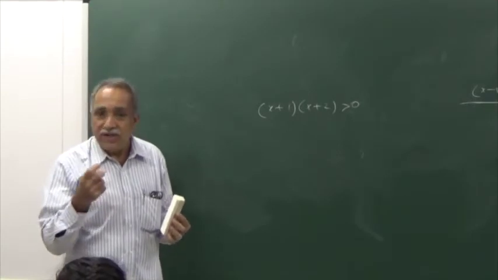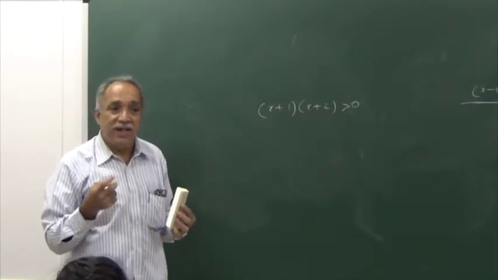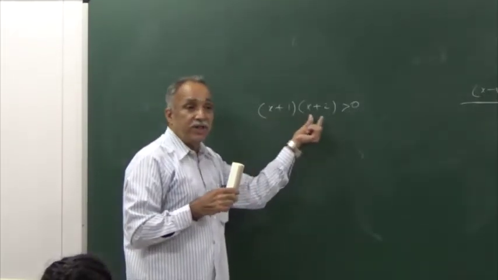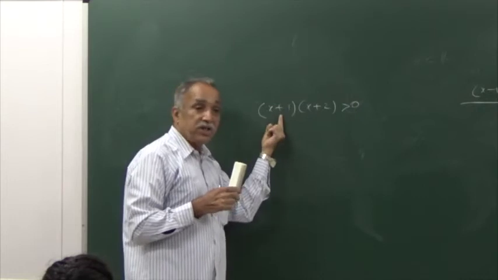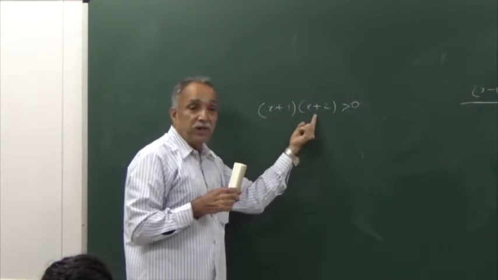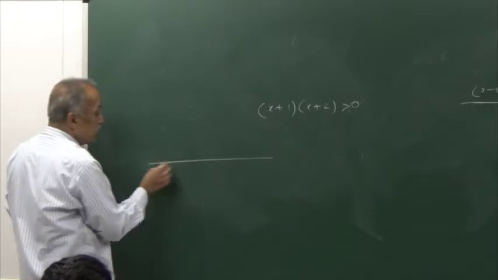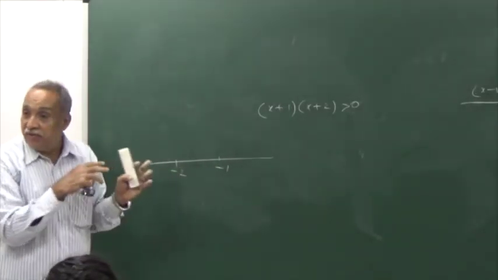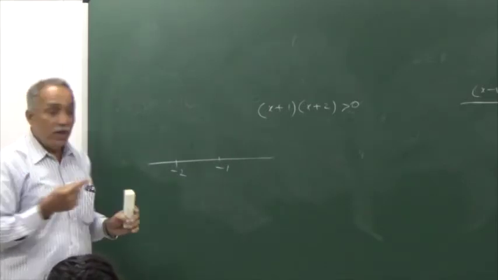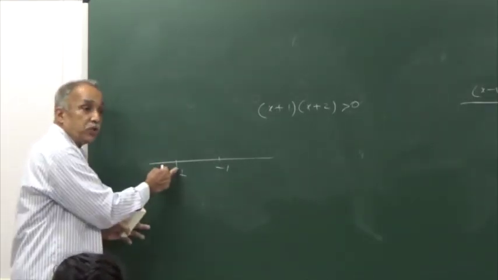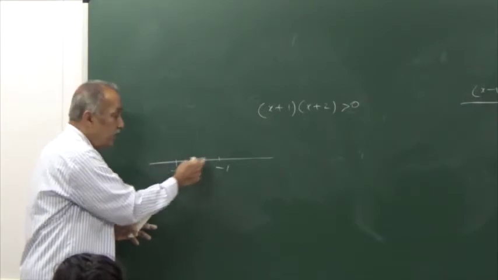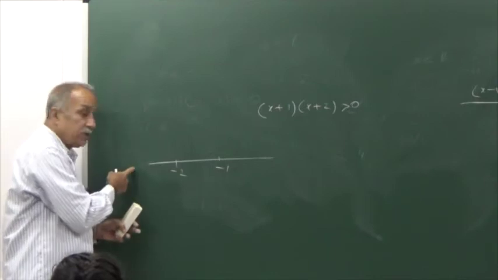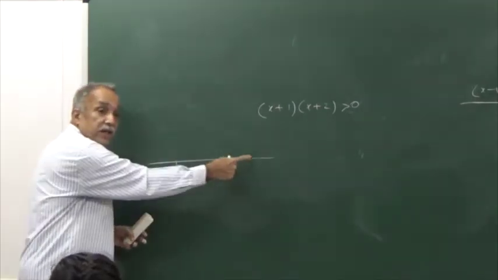Actually, that was obtained considering several cases. The different numbers involved are x plus 1 and x plus 2. This vanishes at minus 1, this vanishes at minus 2. You locate the points minus 2, minus 1 on the real line. These 2 points divide the real line into 3 parts. One part minus infinity to minus 2, another part between minus 2 and minus 1, a third part outside. The 3 possibilities are x may be here, x may be here, x may be here.